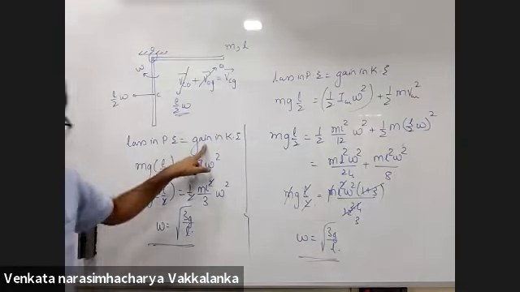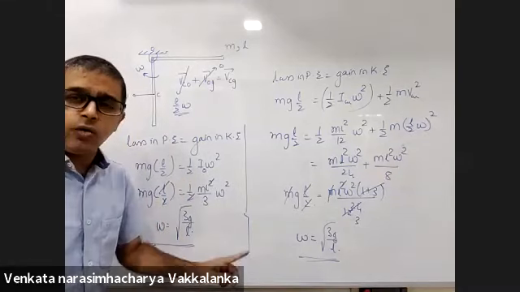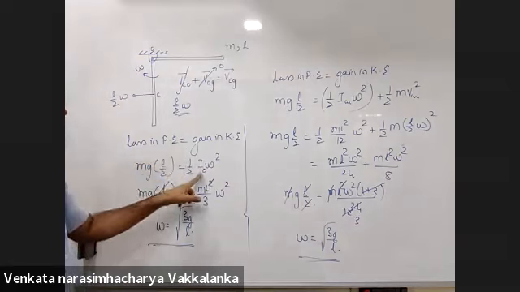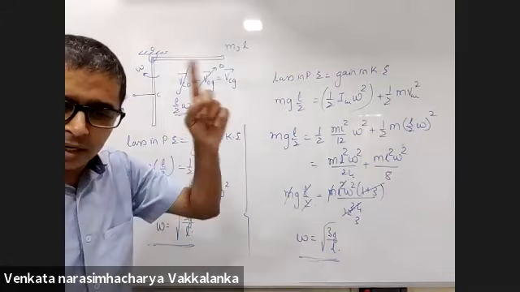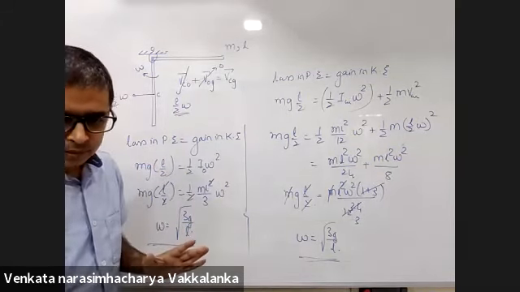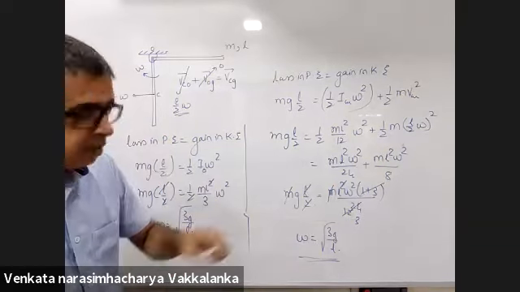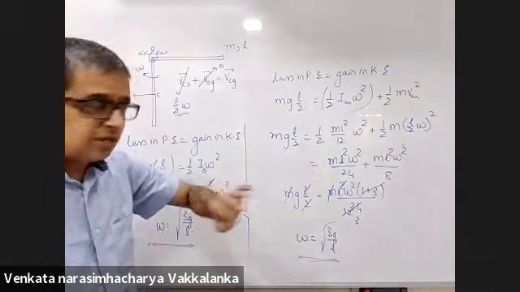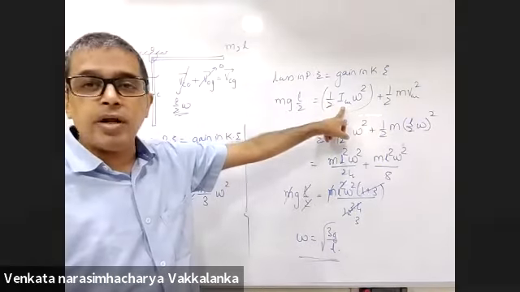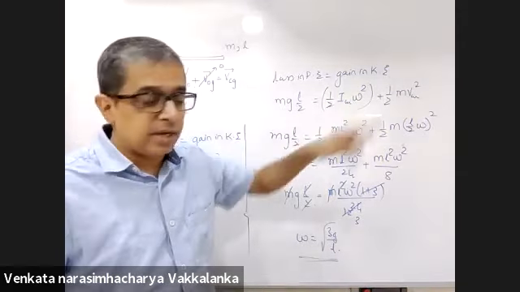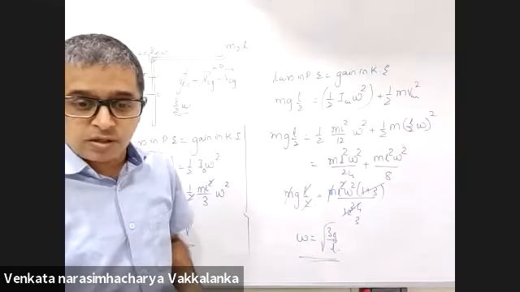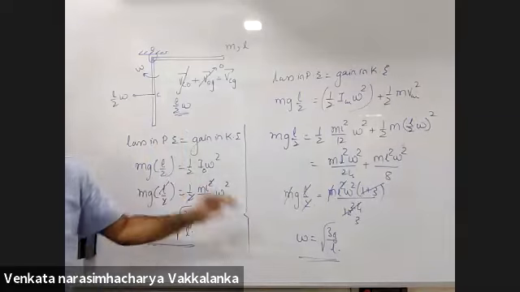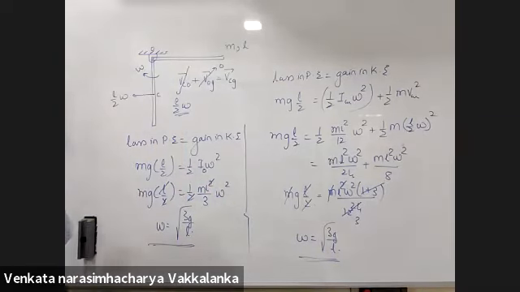Either you recognize a point. These are the only two ways you will calculate kinetic energy. Either recognize a point about which the body is subjected to pure rotation, or select a point which is the center of mass: kinetic energy of the body about its center of mass plus kinetic energy of center of mass with respect to ground. These are the only two ways you will calculate the kinetic energy.